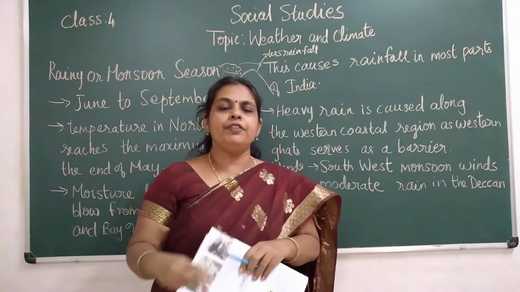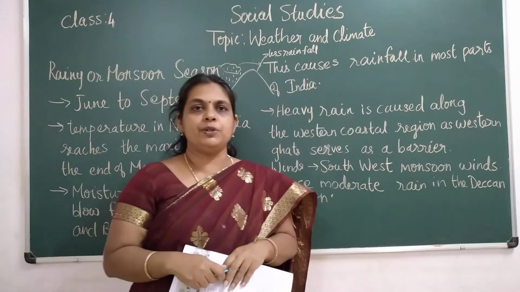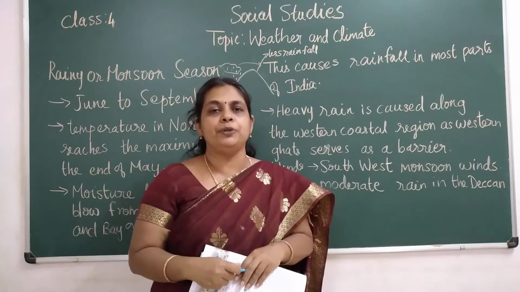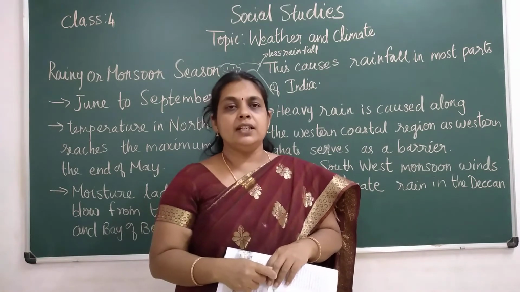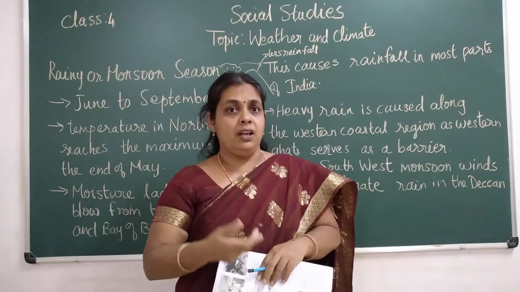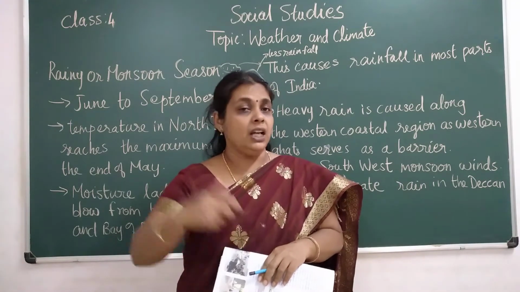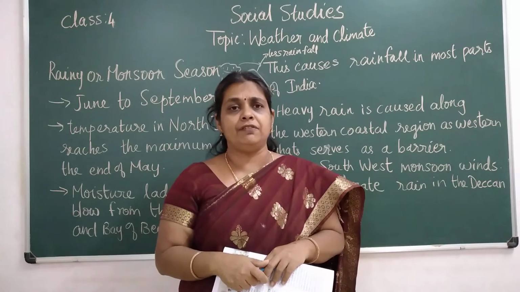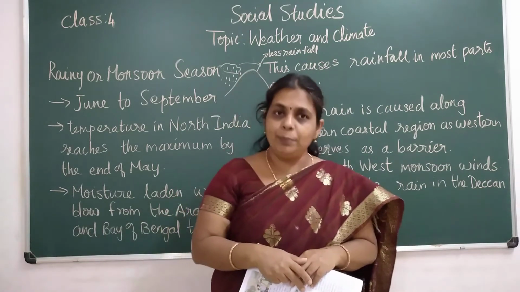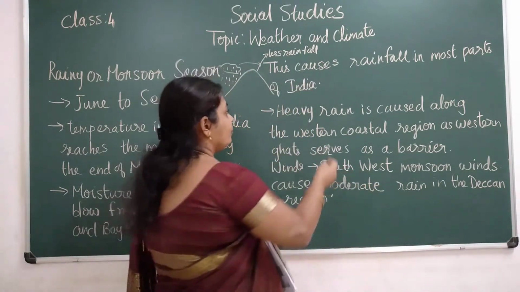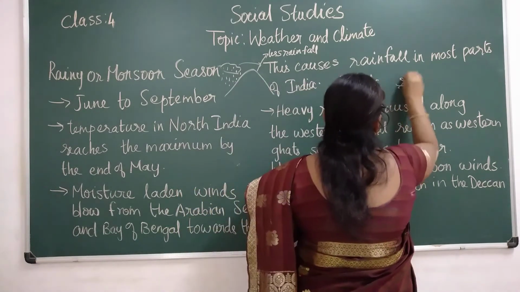Now if you observe in India, the rainfall is unevenly distributed. Unevenly distributed means every part of India doesn't get the same rainfall, children. See, Rajasthan receives very little rainfall, whereas in Kerala, Coorg, those places receive very heavy rainfall. Northeastern states also receive very heavy rainfall. So there is a difference in rainfall, children. Because of this, two things happen: one is floods and another one is drought.